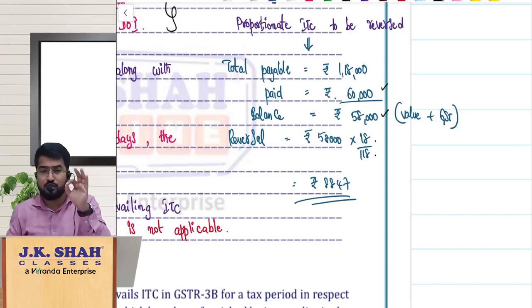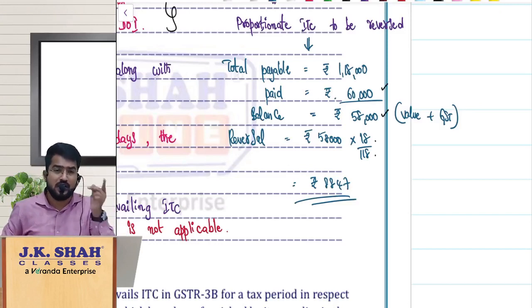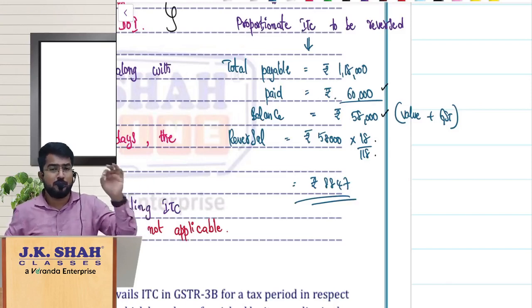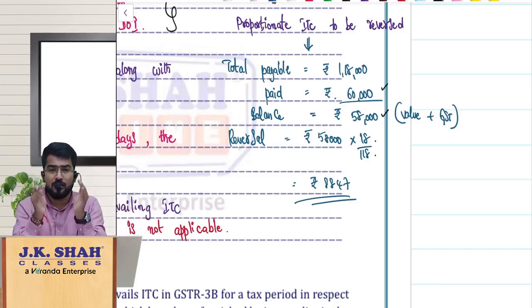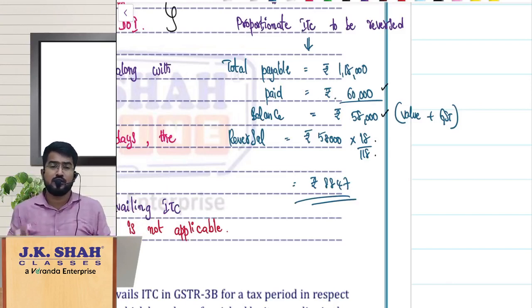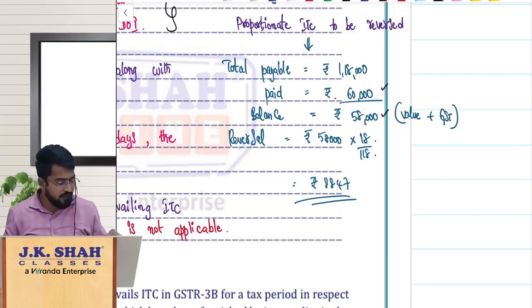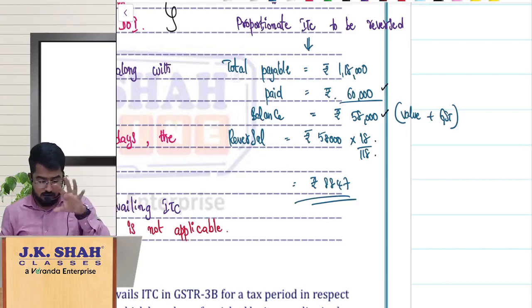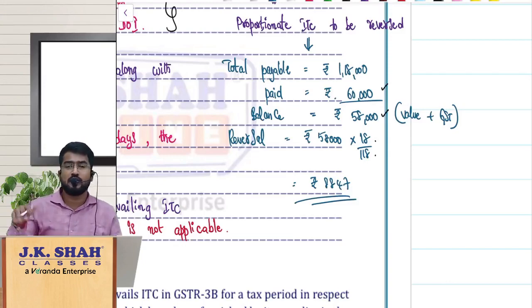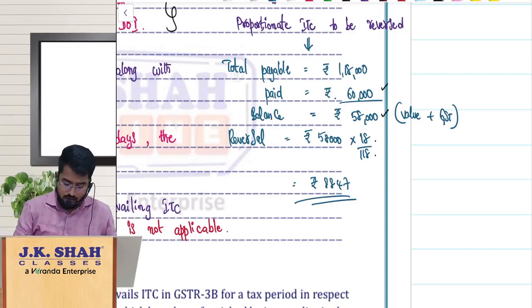Hope you have understood. Value plus GST, so 1,18,000 you have to pay. But how much have you paid? You have paid only 60,000. So total unpaid amount is 58,000. And in that 58,000 you have value plus GST also. So GST only proportionately you should reverse. So 58,000 into 18 divided by 118 we are seeing. Am I clear? So that is 8,847 rupees you have to reverse. Sir, I have not paid at all now. Then you reverse fully 18,000 along with interest.